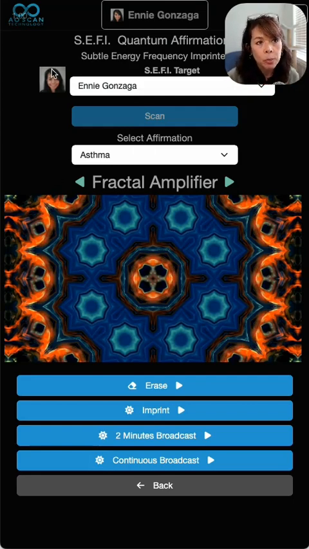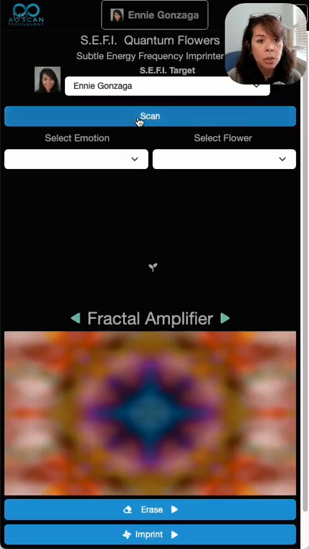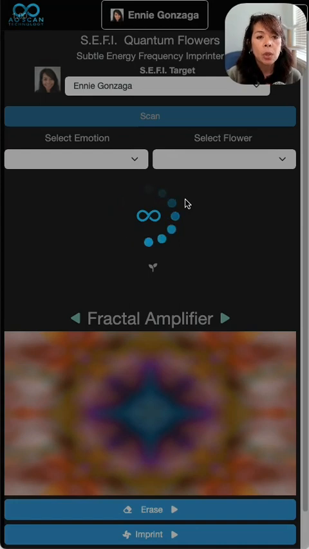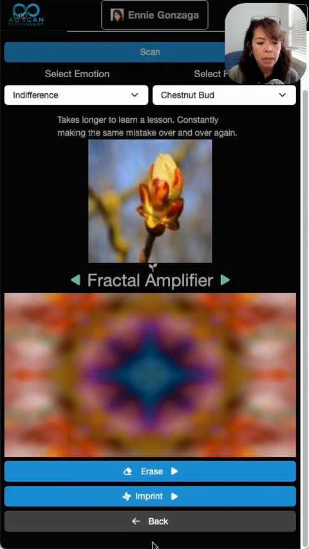So the first one was prosperity. The second one was asthma. The next one we have is the flowers, so you go ahead and push the scan. It's really nice that they have this because it really takes the guesswork out of everything. So: indifference takes longer to learn a lesson. Oh my God, this is so spot on right now. I have to get a second monitor because I'm trying to set everything up on this platform, so I'm all flustered. So I would look at chestnut bud in my playlist as well. We've got prosperity, asthma, and chestnut bud. Okay, and then we'll go back.